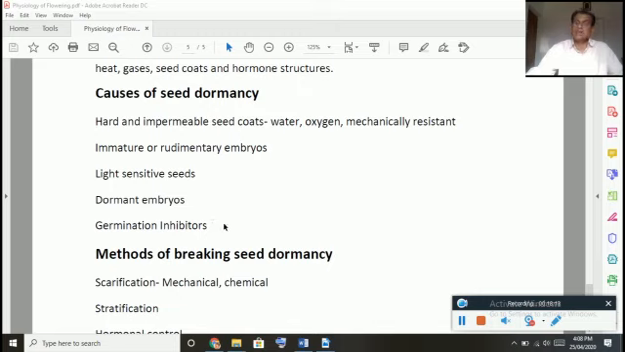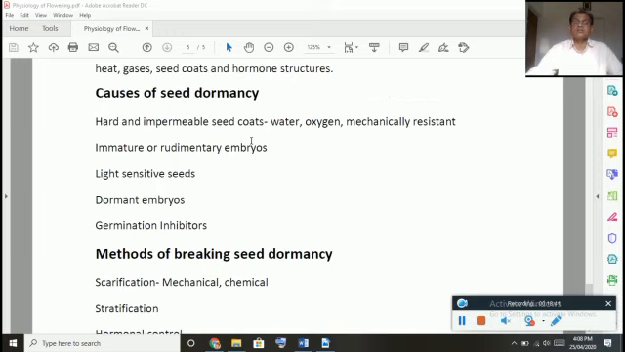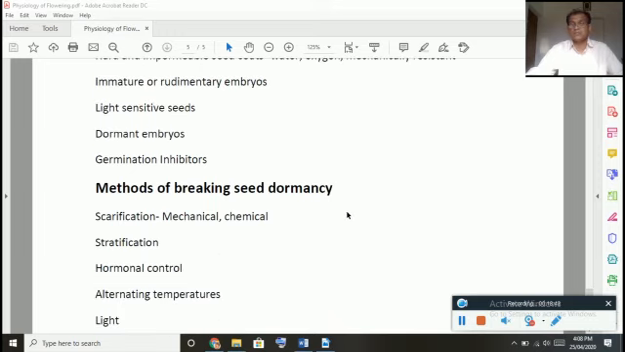That is why naturally they put some inhibitors. So after a certain period the inhibitors will become inactive, and thereby the seeds germinate. There are different such chemicals, particularly abscisic acid, nothing but the inhibiting hormone what we call, is one of the main chemicals. So these are the different causes for seed dormancy.